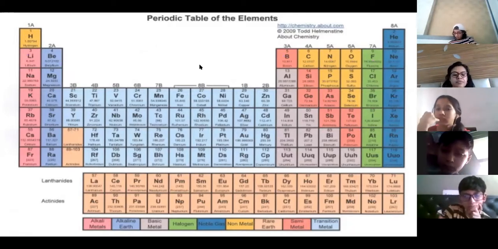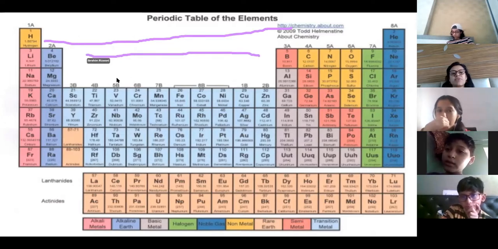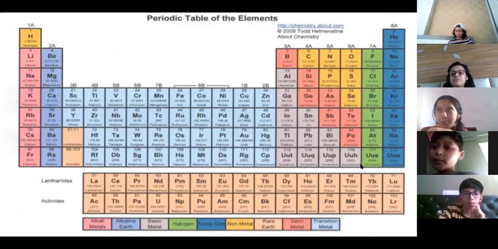You will be asked the group number also. So groups, ma'am, it is going like this, sideways. It is called periods. Horizontal rows are called periods and vertical columns are called groups.